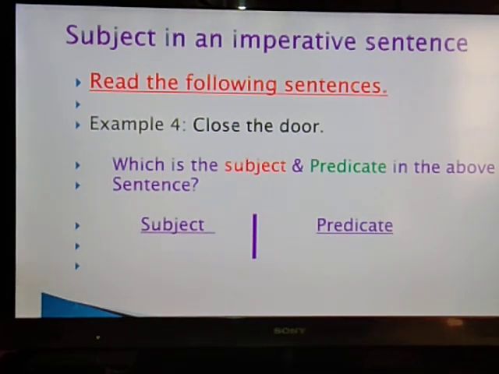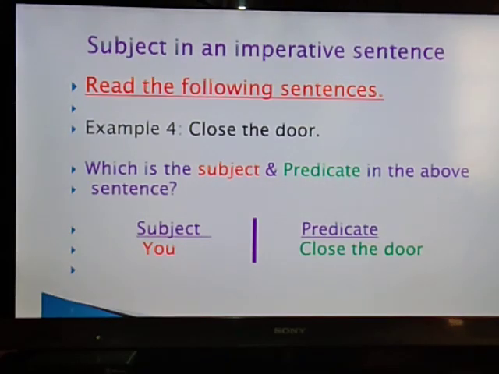Now when I say close the door, it is very obvious that you are saying it to the second person, and you never tell yourself. So it is very much understood that you are telling the second person to close the door. So where is the subject and where is the predicate here? Here you will find that "you" is the subject and "close the door" is the predicate. That means the subject "you" is hidden in the imperative sentence.